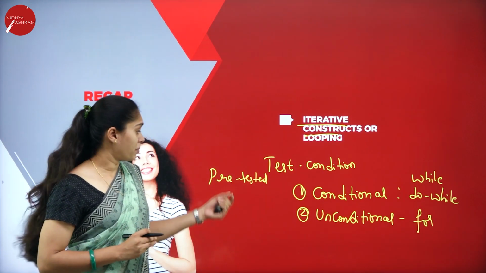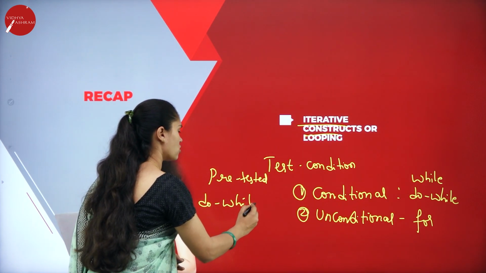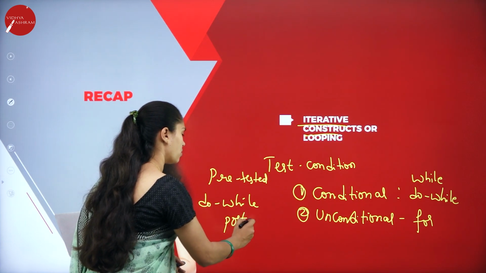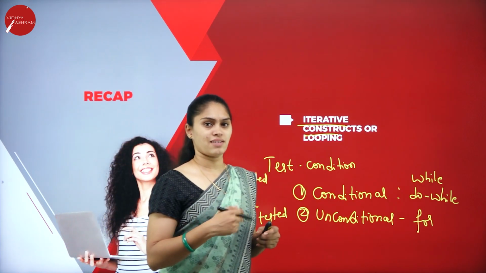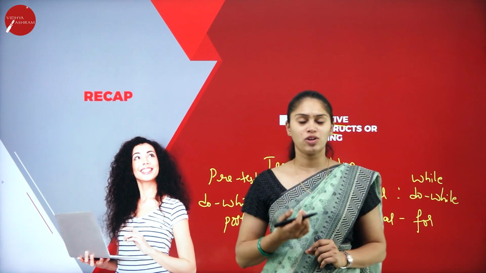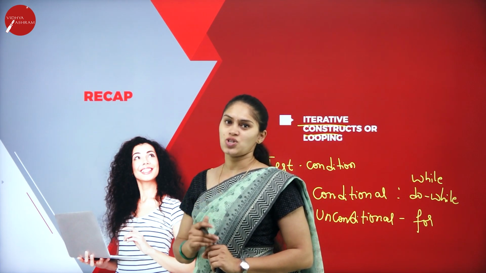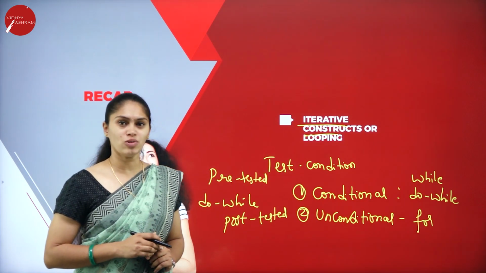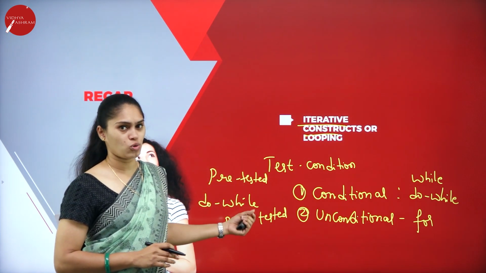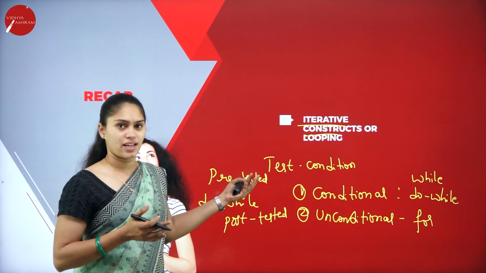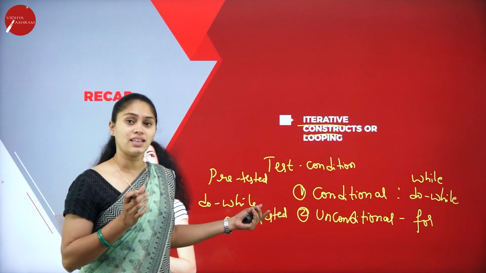That is known as pre-tested. The do while statement is also known as post-tested. Why is it post-tested? Here, once the set of statements is executed, after that it checks the condition. If the condition is true, then only again will it repeat the set of statements. So there is a difference between while and do while. When we use while, no semicolon is used. But in the do while statement, we put a semicolon after the while condition.